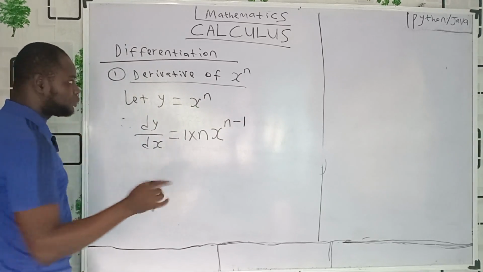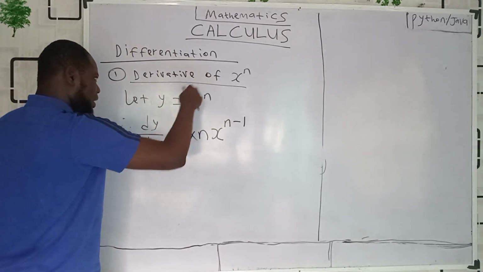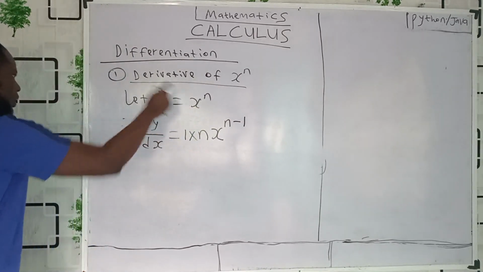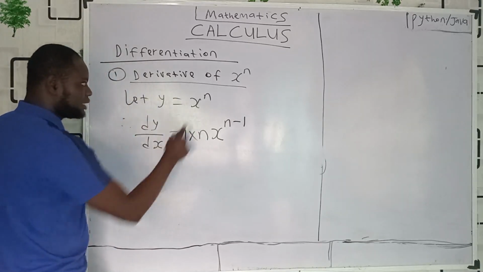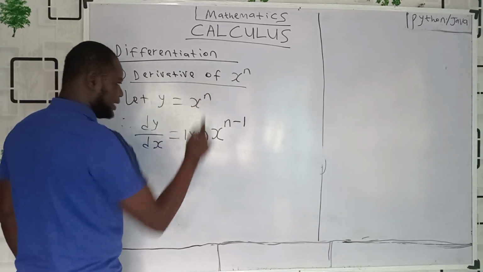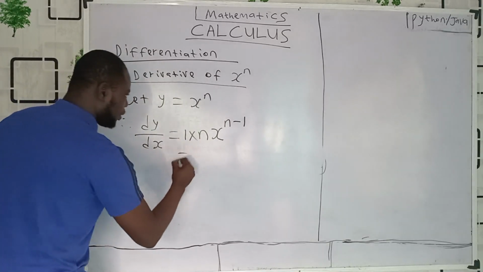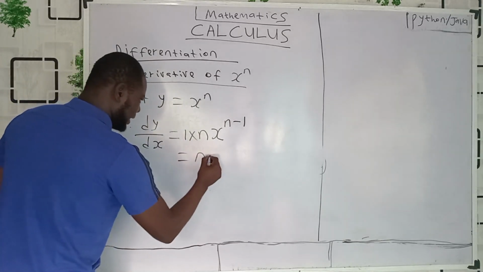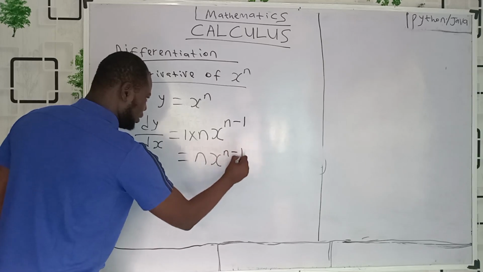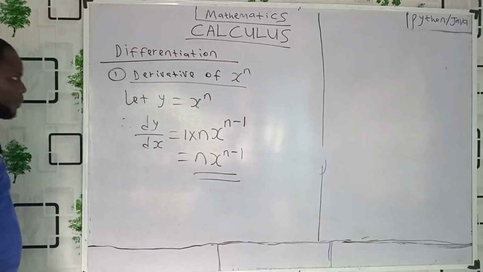Two things, very simple. Multiply the power n by this one, which is the coefficient. That's the first thing. The second thing is subtract 1 from this n. Very beautiful. This will now become 1 times n, that's n, nx raised to power n minus 1. Beautiful. That is what you just need to know.